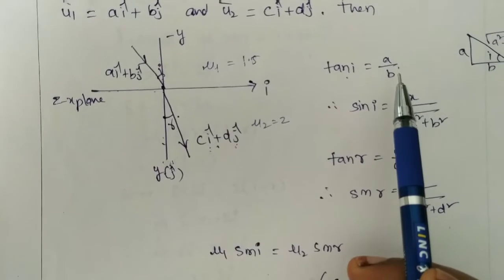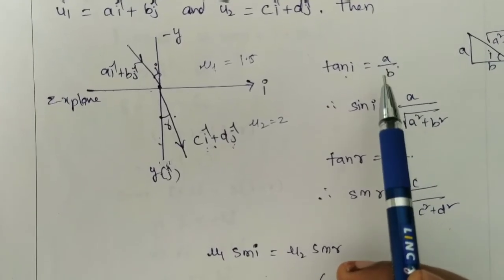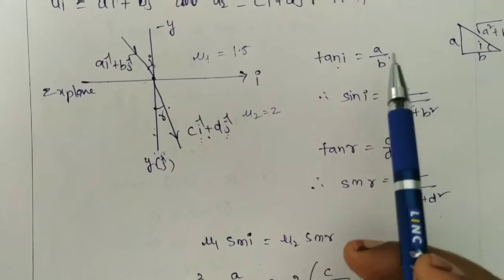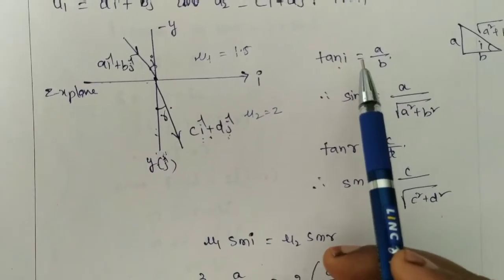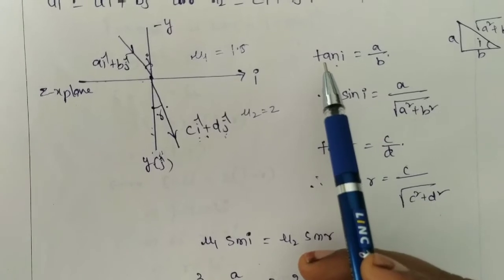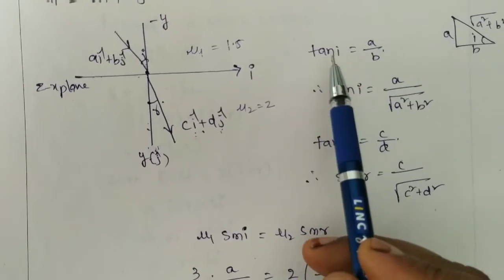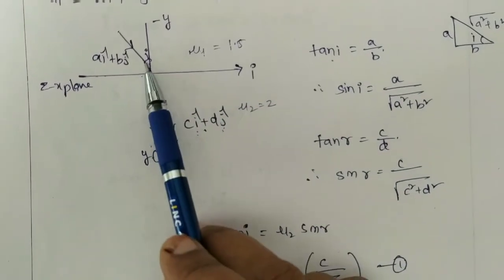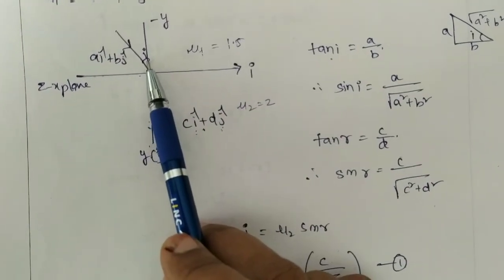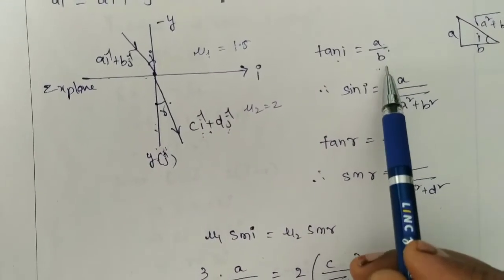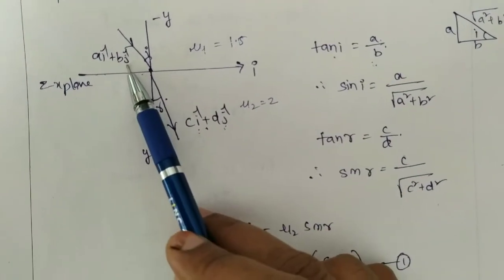In vectors, if a vector makes an angle theta with the x-axis, then tan theta is y component by x component. If it makes an angle theta dash with the y-axis, then tan theta dash is x component by y component. Similarly here, tan I is a by b, that is x component by y component.